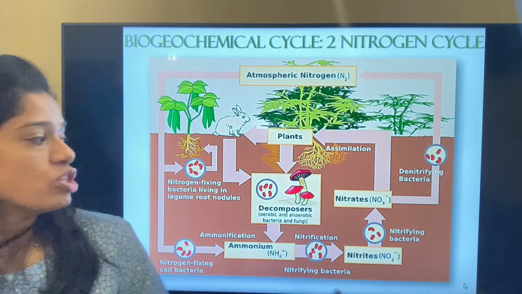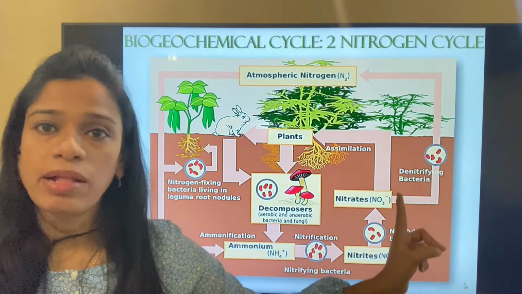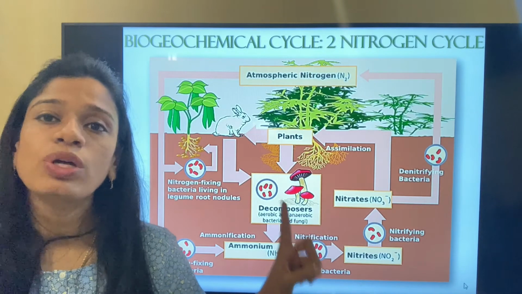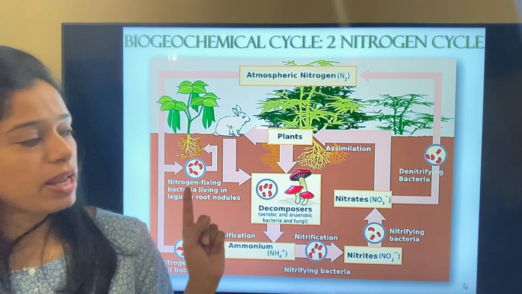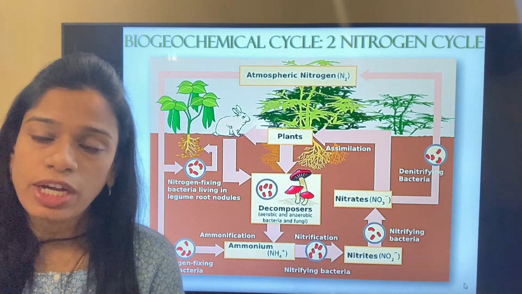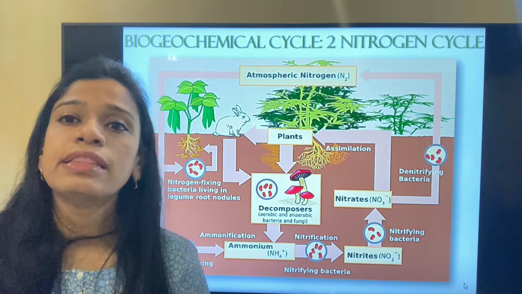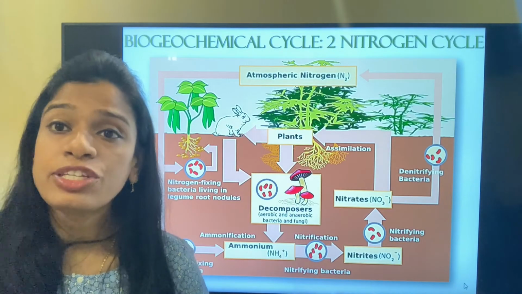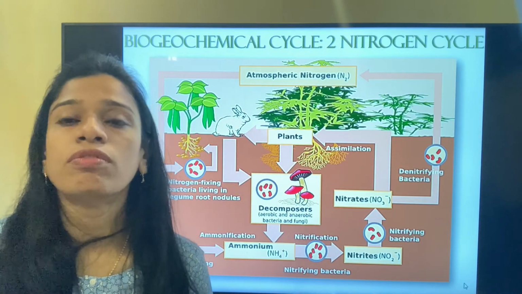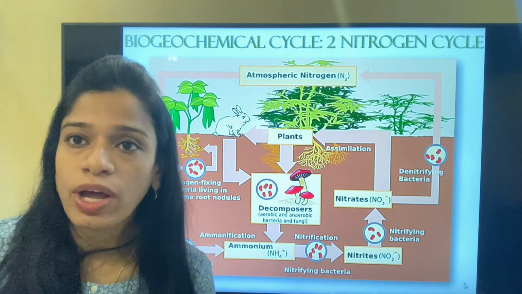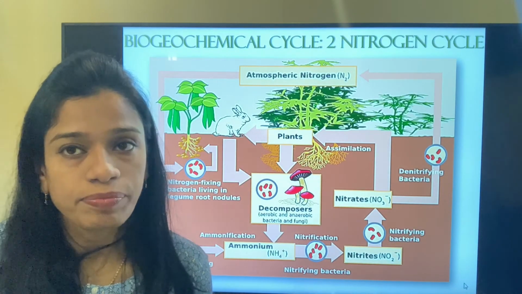These are all the bacteria that help in converting atmospheric nitrogen into nitrogen which can be taken by the plant, and the remaining nitrogen is given back into the atmosphere, because the amount of nitrogen in the atmosphere has to be maintained. So nature by itself does all the work of purification and also tries to provide everyone with whatever is required.